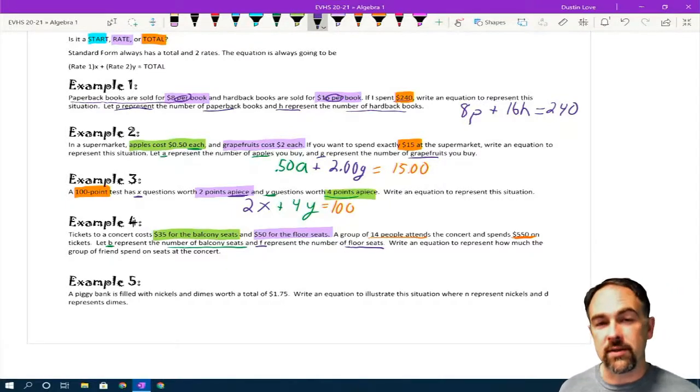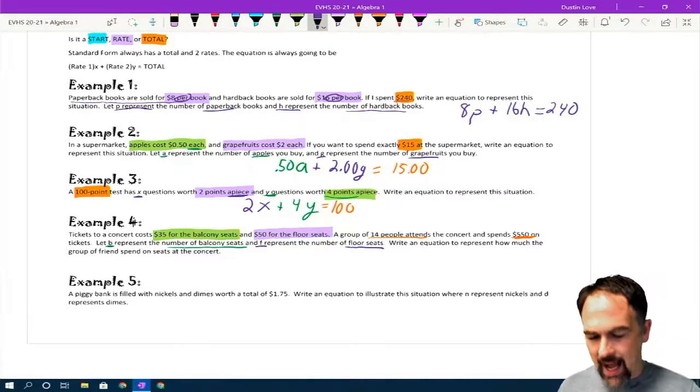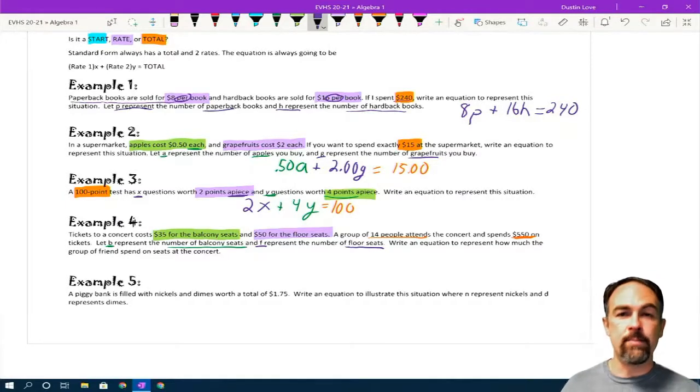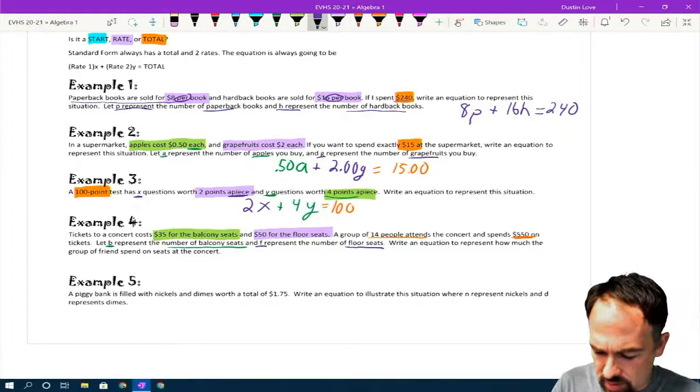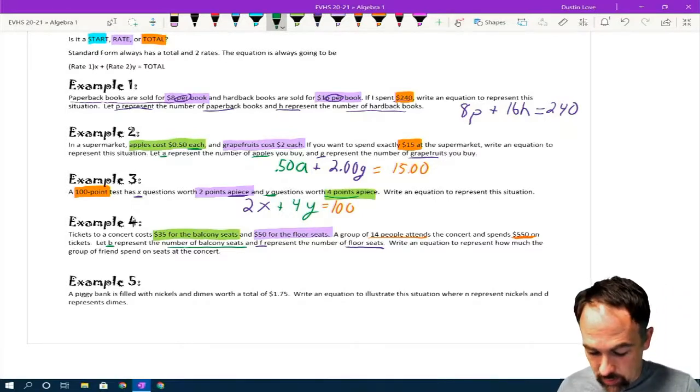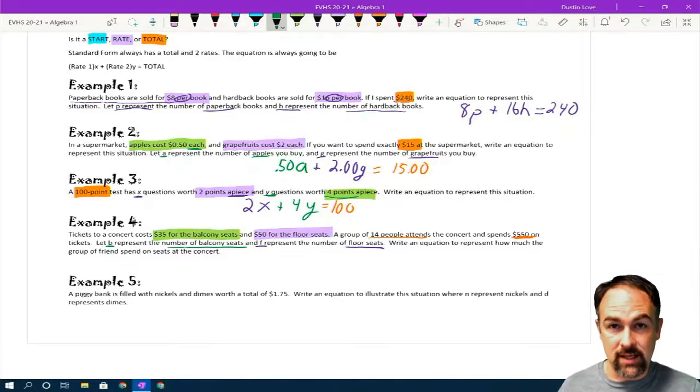Now, I'm going to go ahead and put out there that there are 2 different standard form equations I could come up with here. I got to decide, am I talking about number of people or amount of money? Let's do this first. What about number of people? How many people are going to be sitting in balcony seats?